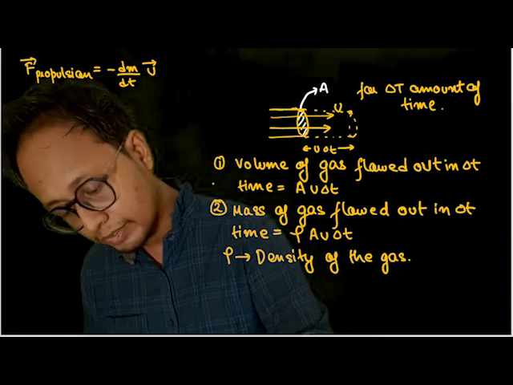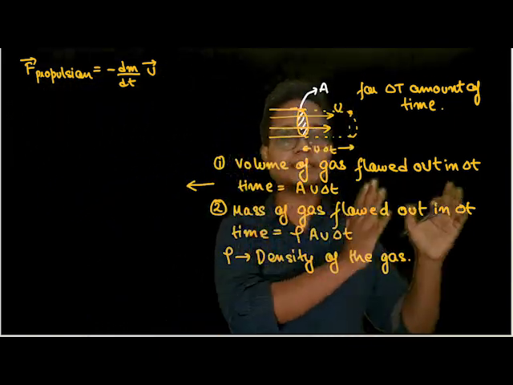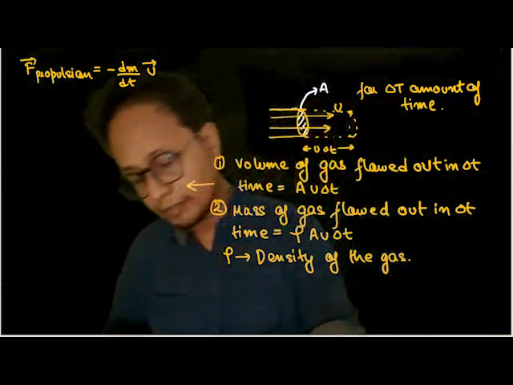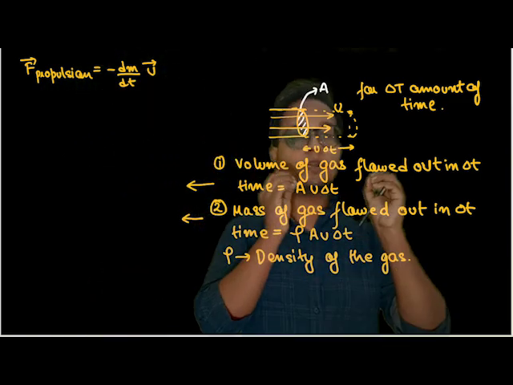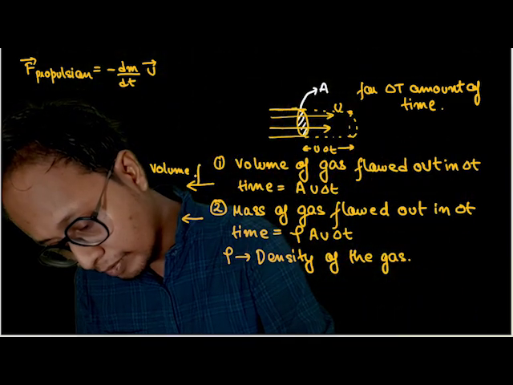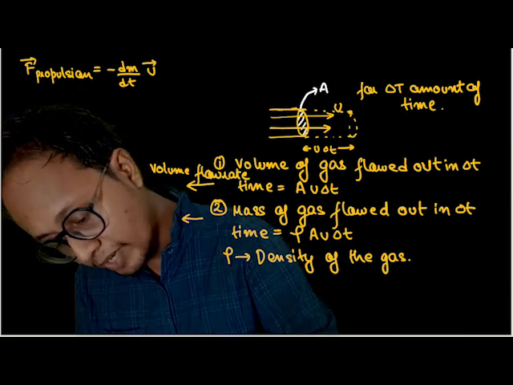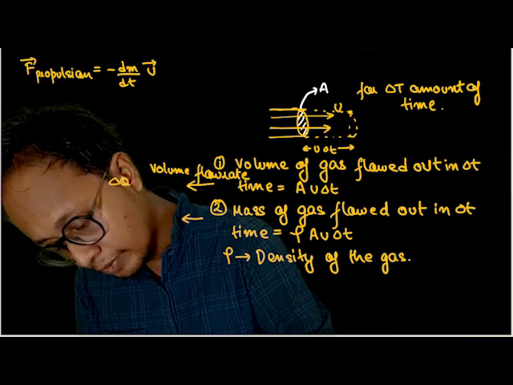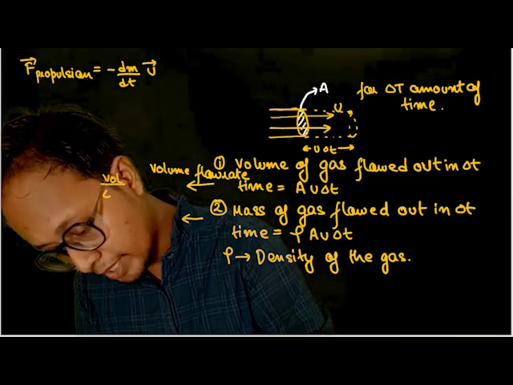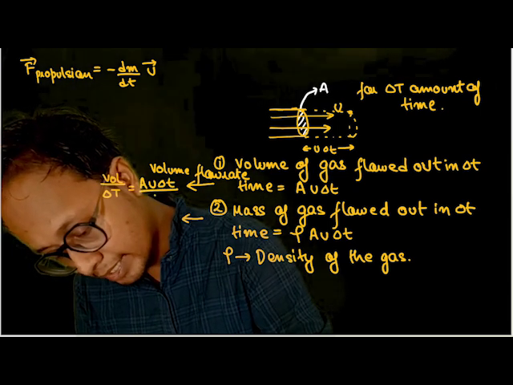So mass flow rate. Okay. Mass flow rate is nothing but how much mass of gases is flowing out in delta t time. And volume flow rate is nothing but the volume of gases flowing out per delta t. So volume flow rate is total volume divided by time, which is nothing but A u delta t by delta t.